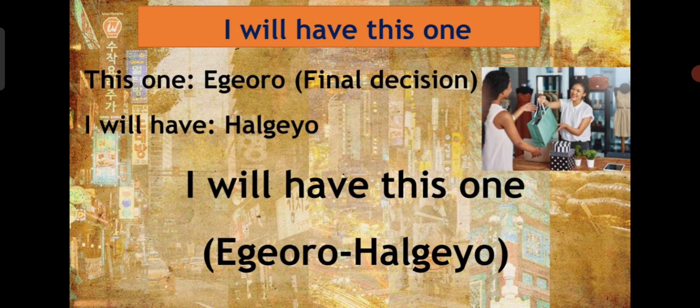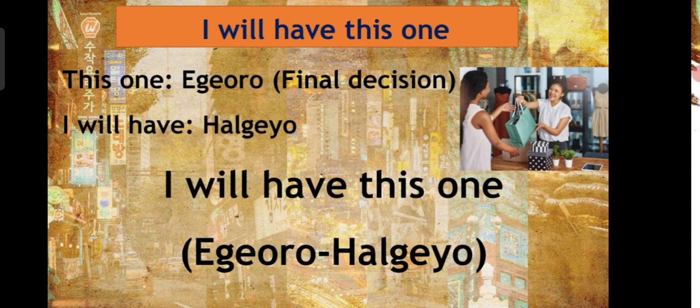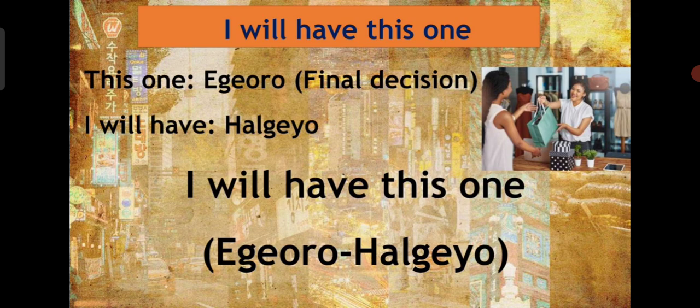You studied ego, ige, igoro, but don't confuse them, and differentiate all of them and the situations where they are used. I told you that in this case you have made a final decision. You are going to purchase this dress from so many dresses. Not that you liked it, you are finally going to purchase this item. So in this case this one is igoro.